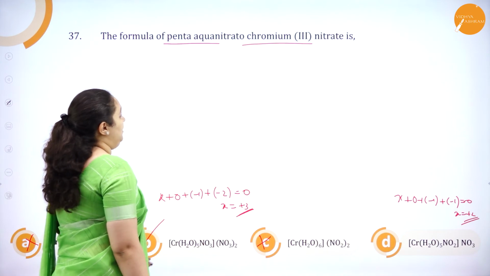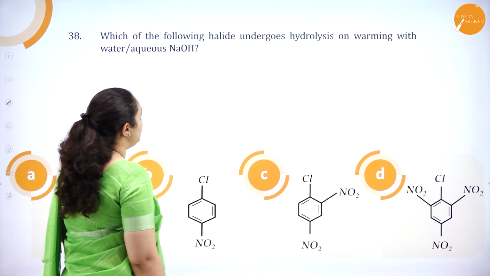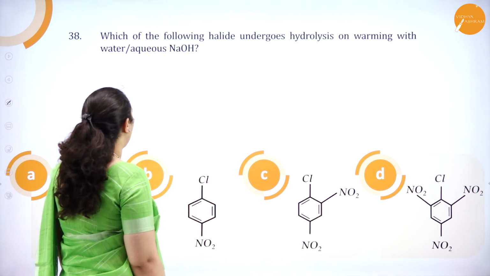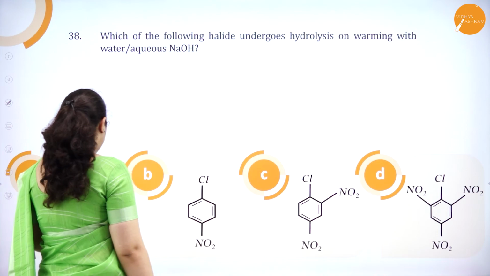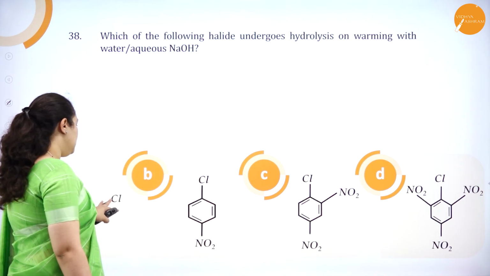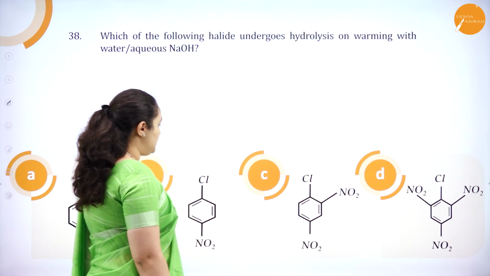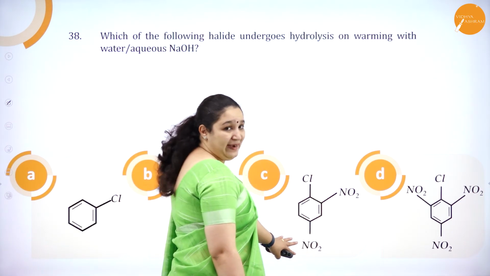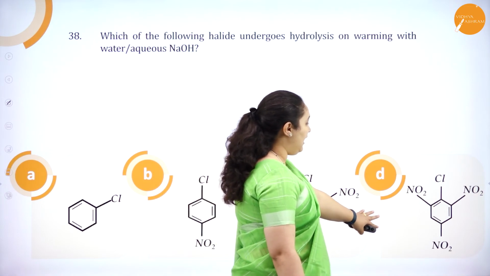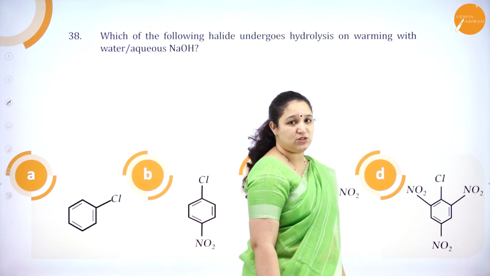Question number 38. Which of the following halide undergoes hydrolysis on warming with water or aqueous NaOH? We have first option just chlorobenzene, second para-nitrochlorobenzene, then you have nitro group in ortho and in para position, and in the last one you have in ortho, para as well as in ortho position.